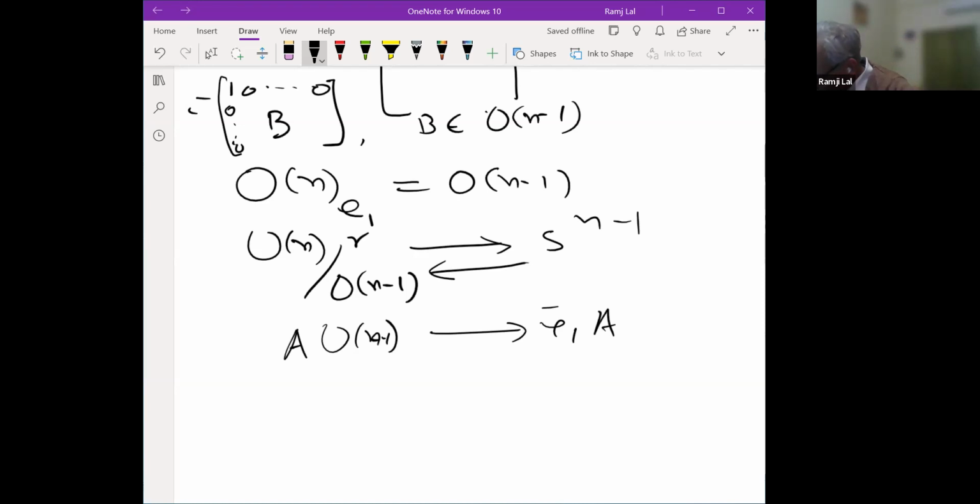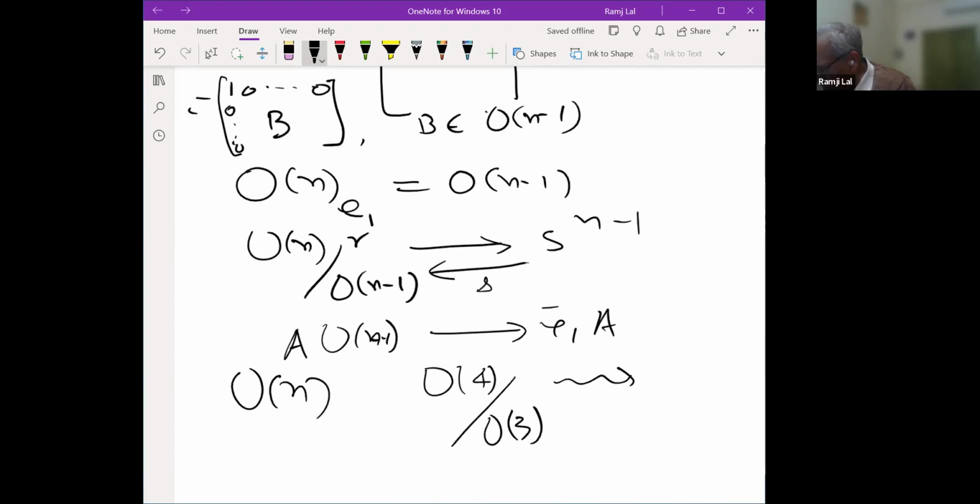So if you can get a continuous section here, then Sn minus 1 can be thought of as a subspace of ON. And if you suitably take the corresponding coset representative in ON, then you will have a product in Sn minus 1. So for example, here you see that O4 upon O3, you have this S3. From here to here, you have a section.